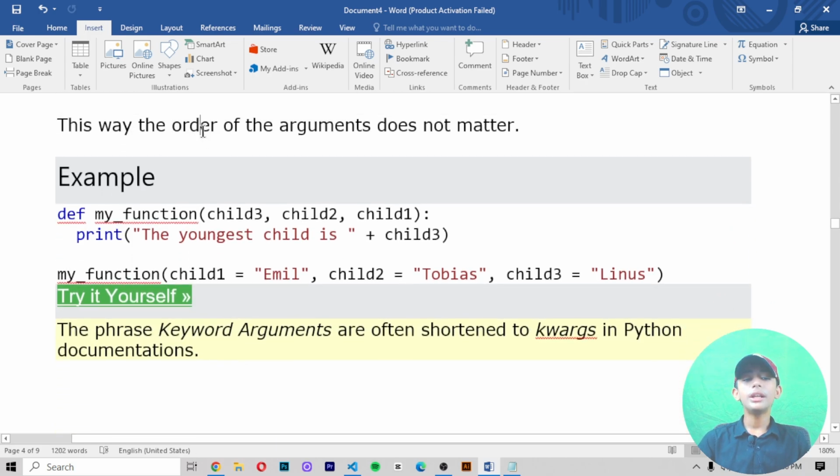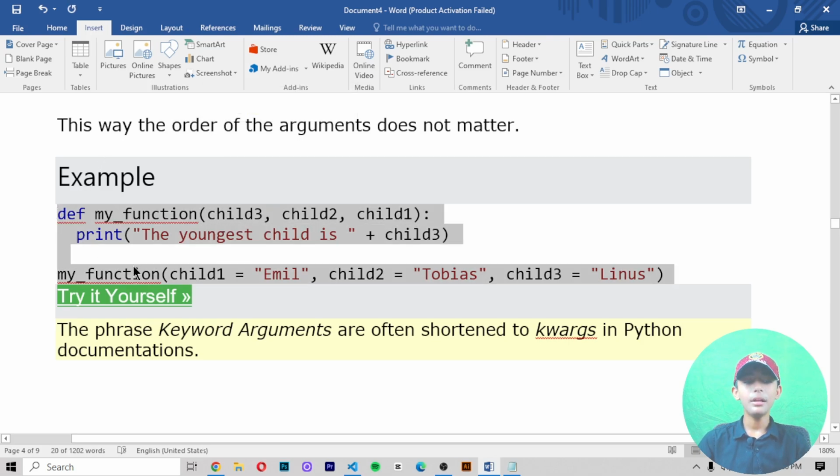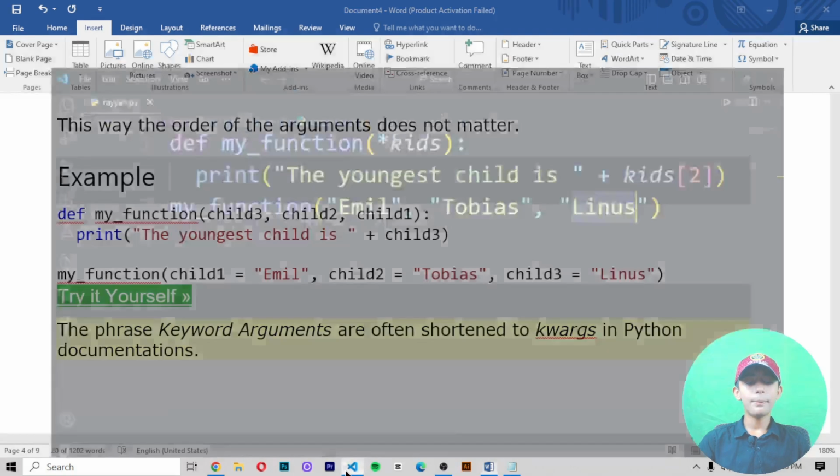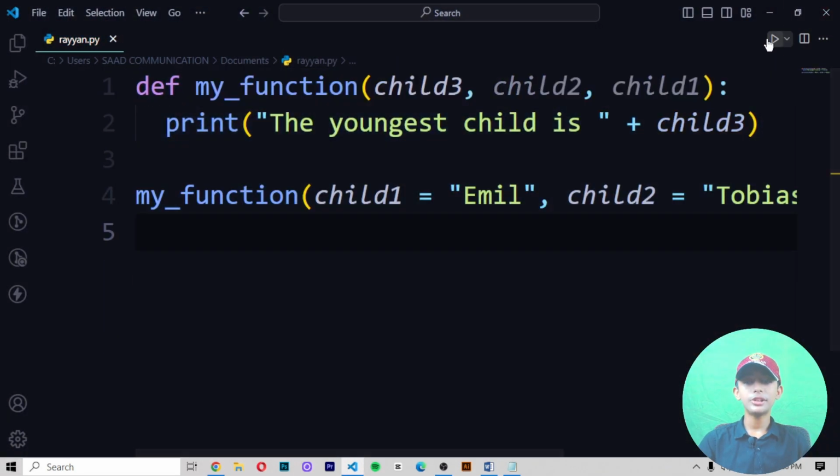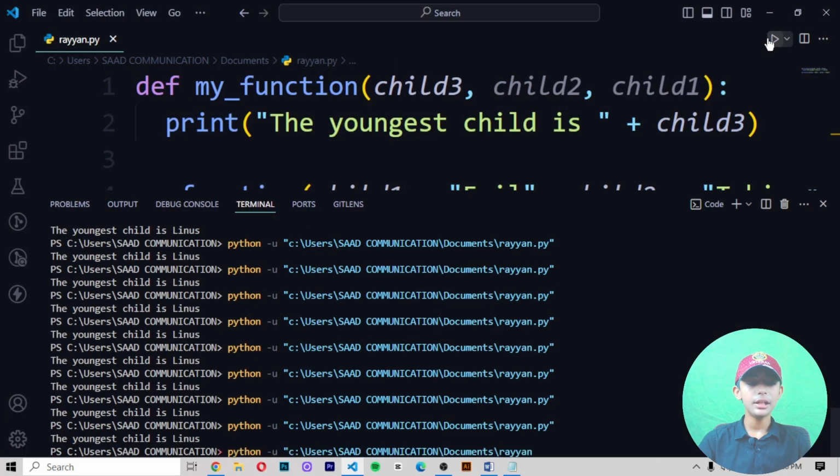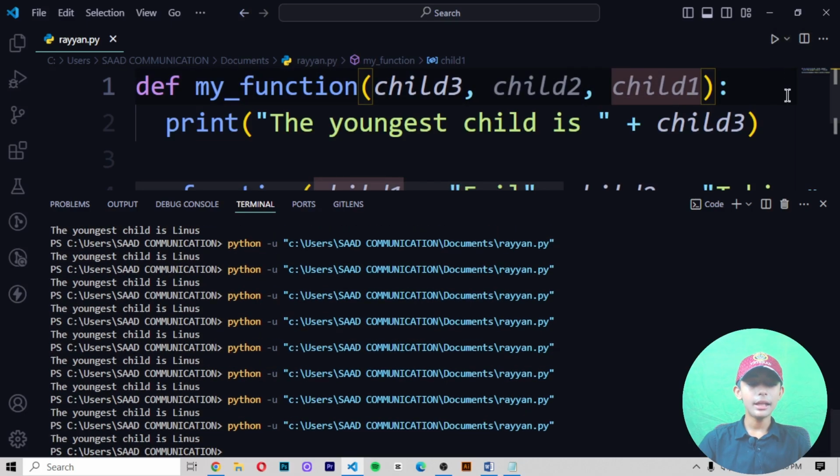This way, the order of the arguments does not matter. In the example, when we copy this example and paste it like that and save it, it should give me "The youngest child is Linus." Why is it giving me that?